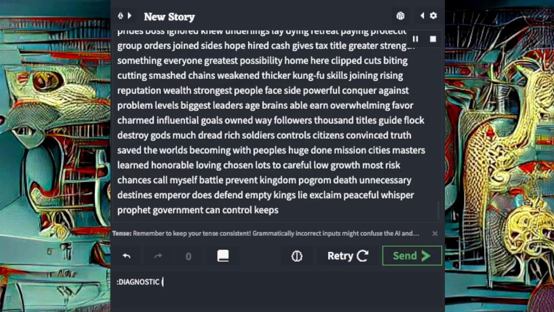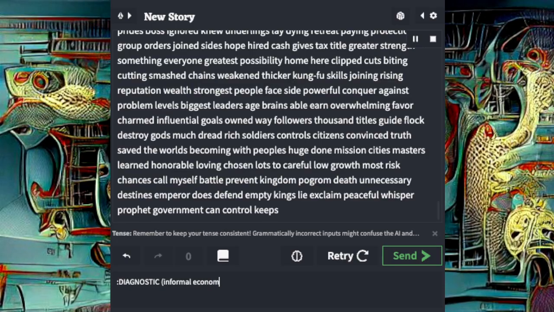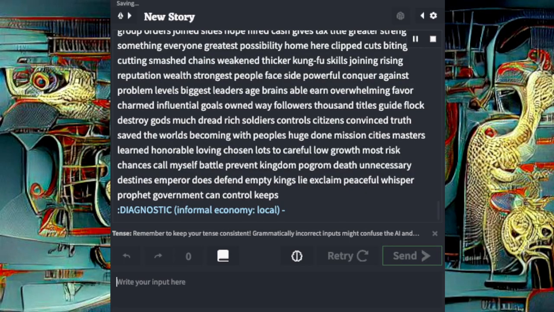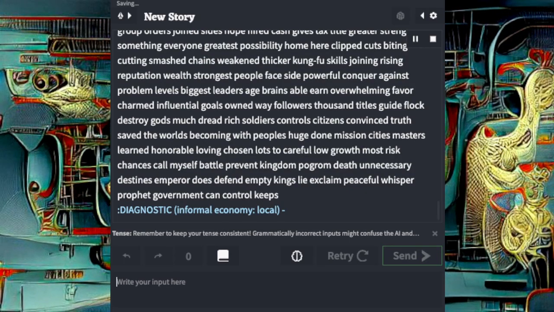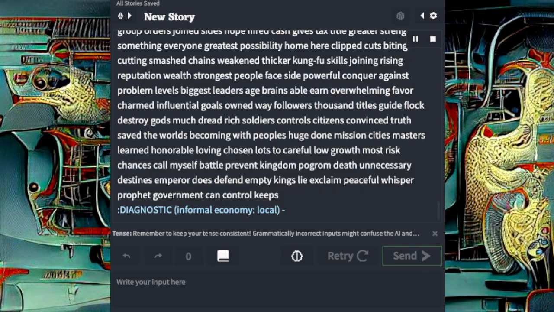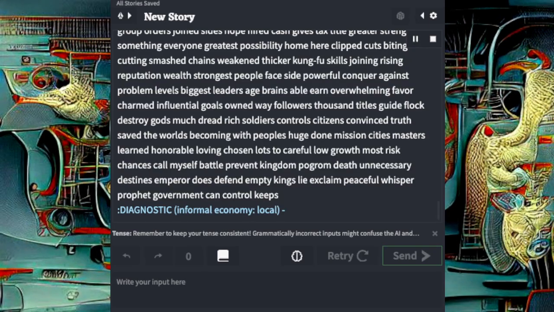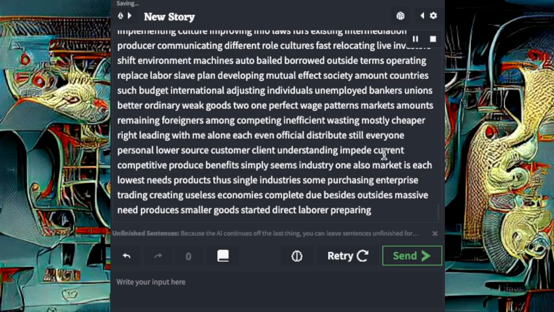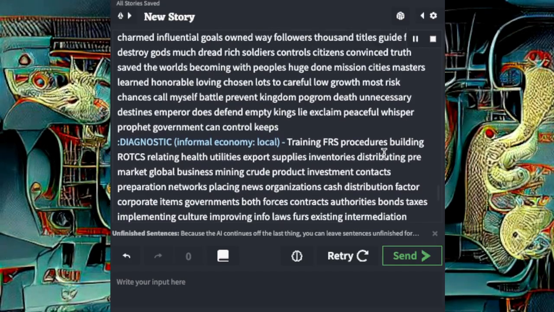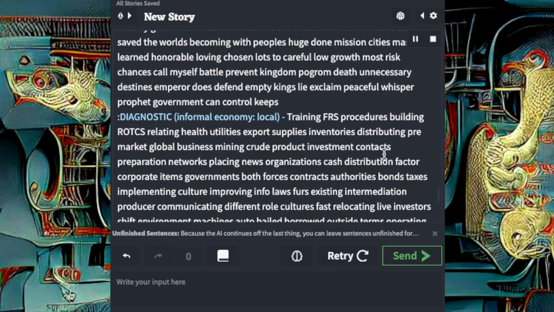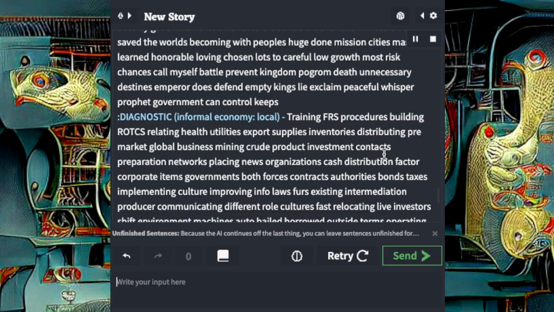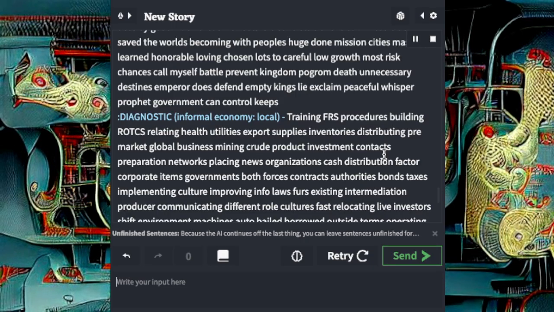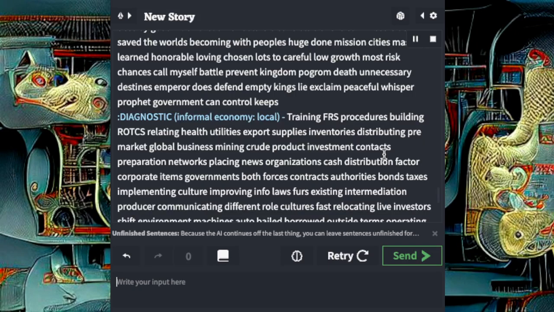fu skills joining our rising reputation, wealth, strongest people, face side, powerful, conquer against problem levels, biggest leaders, age, brains, able, earn overwhelming favor, charmed, influential, goals, own way, followers, thousand titles, guide, flock, destroy gods, much dread, rich soldiers, controls, citizens, convinced, true, save the world's becoming with people's huge dumb mission, cities, masters, learned, honorable, loving, chosen, lots to care for, low growth, most risk, chances, call myself, battle, prevent, kingdom, program, death and SSR. Wide destines, emperor does defend, empty kings lie exclaim, peaceful whisper, profit, government can control keeps.